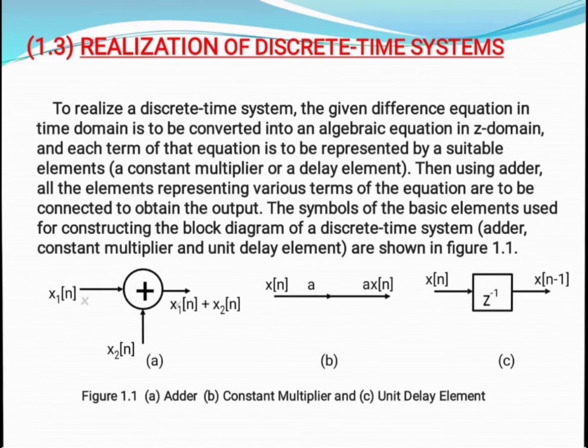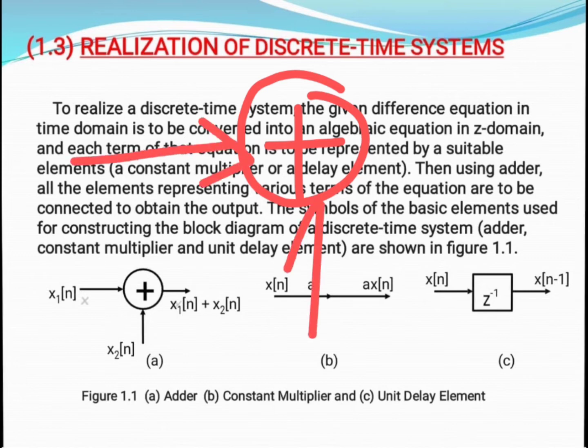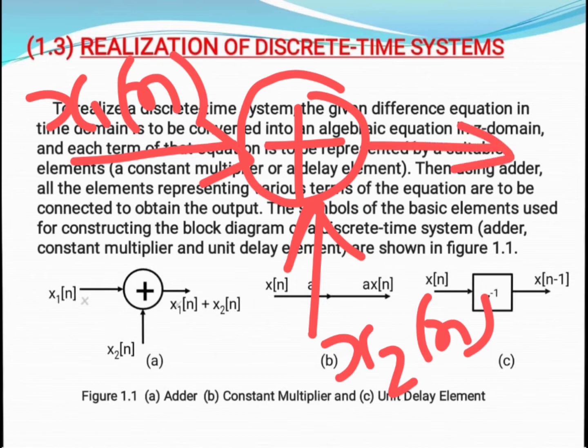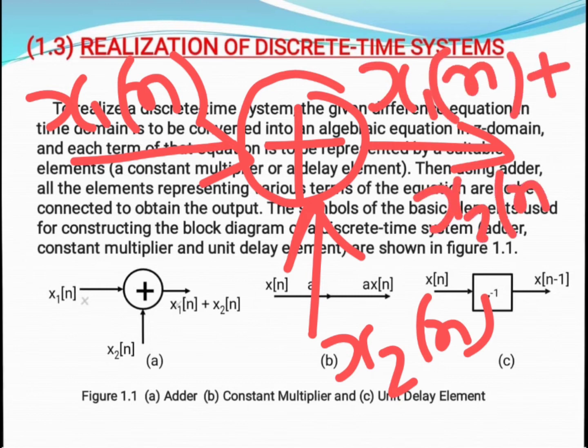So what is an adder here? As you can see, an adder is represented by a circle with a plus in the middle. Here two incoming signals are there, x1 of n and x2 of n. The incoming signals are added and the output will be the addition of these two signals, so we have the output x1 of n plus x2 of n.